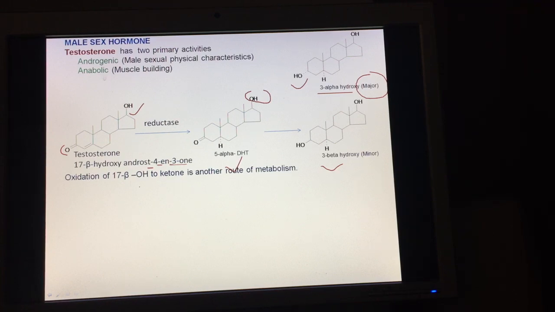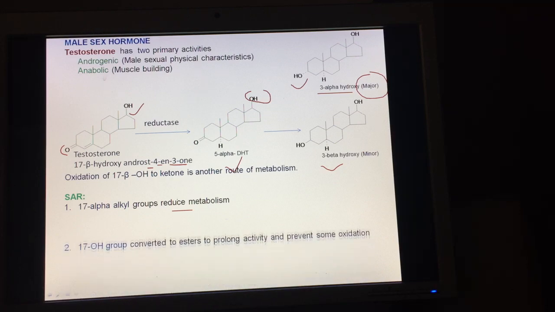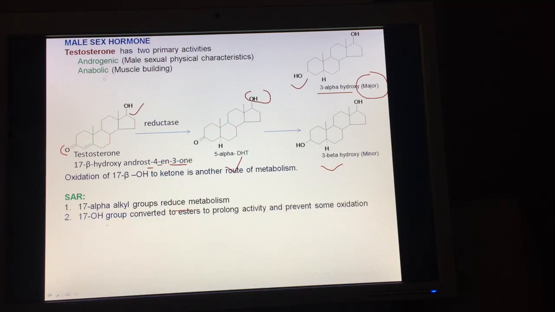Now coming to the SAR. Introduction of 17-alpha alkyl groups reduces the metabolism of testosterone. If you convert the 17 OH group into esters, it increases the duration of activity and prevents oxidation.